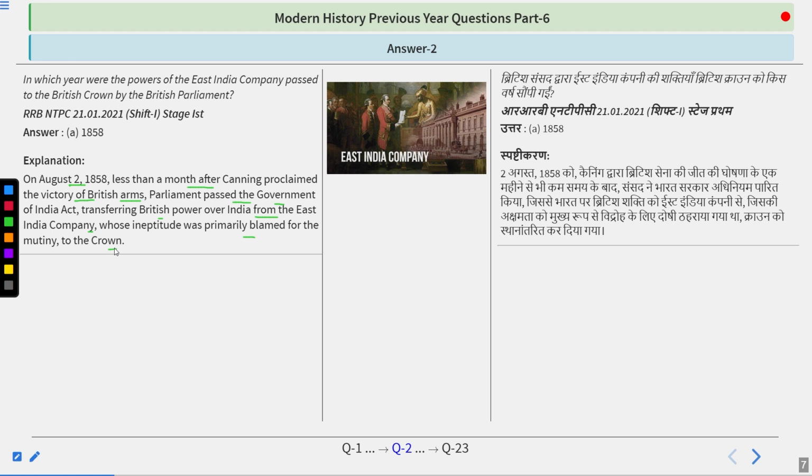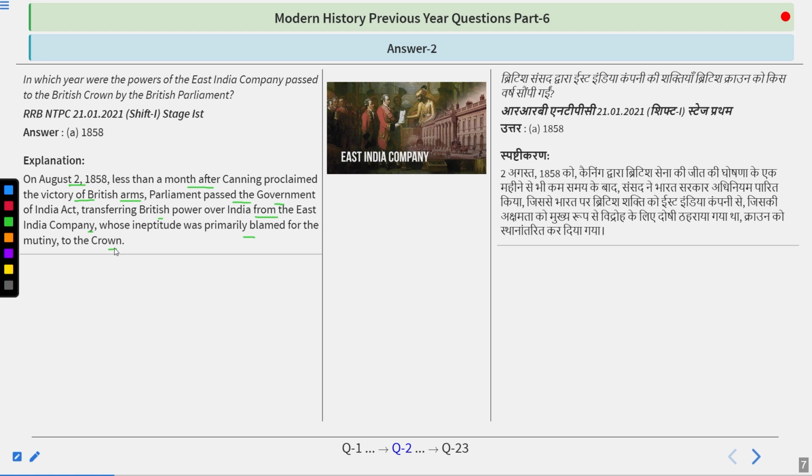Basically this was a transfer of power, as the East India Company was the one who established the empire, starting from the Battle of Plassey in 1757, and till 1857 they had established the whole thing. It had already been proclaimed by the British Parliament, because with every Charter Act, they were transferring some of the powers one by one from the hands of the East India Company to the British Empire. So this was already written, but the final stamp was done on 2nd August 1858.